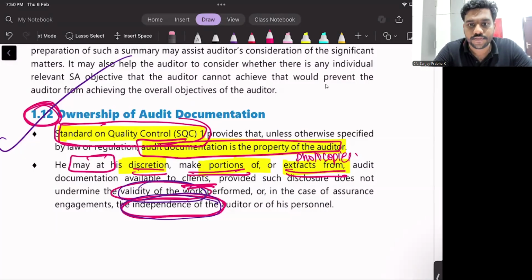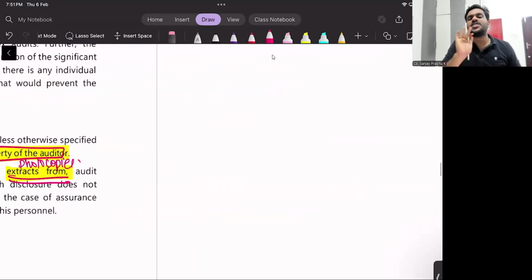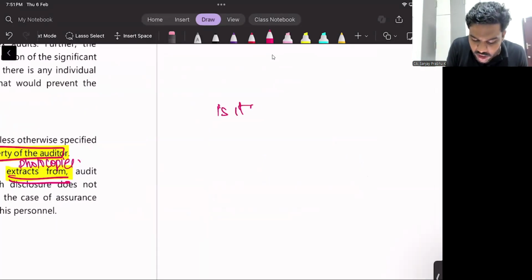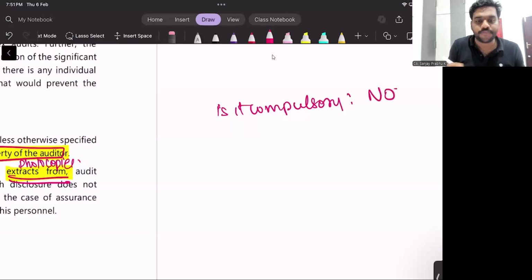Okay, please listen here. I have to make sure of one thing. If I am sharing something with my client, it should not affect two things. First question to you: is it mandatory? Is it compulsory to share the audit documentation with my client? Answer: no, it is not compulsory.